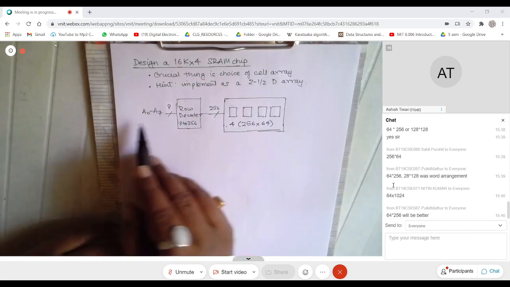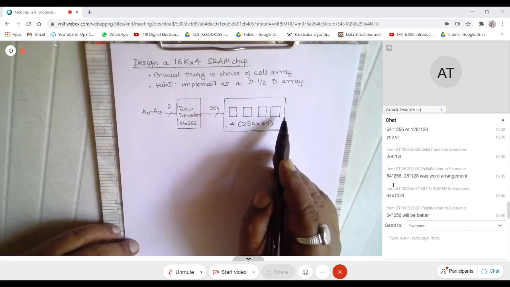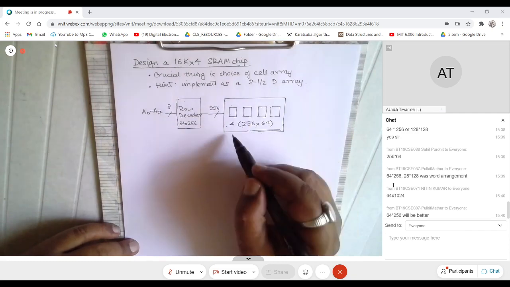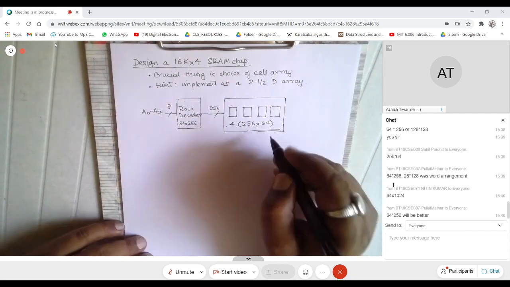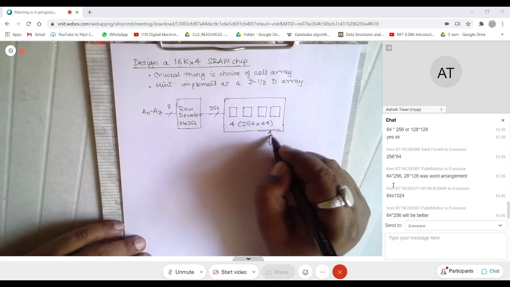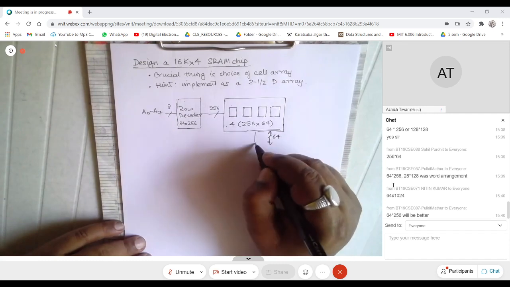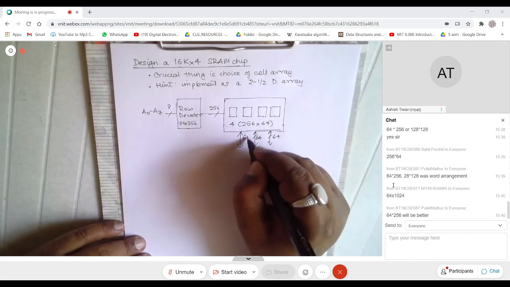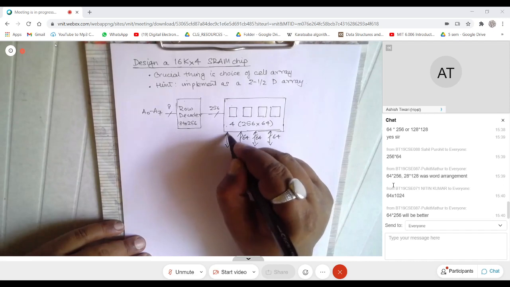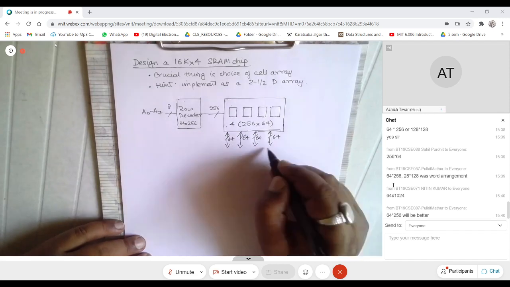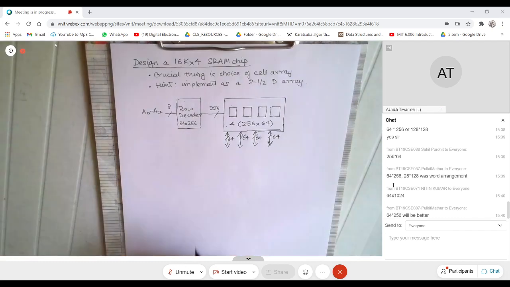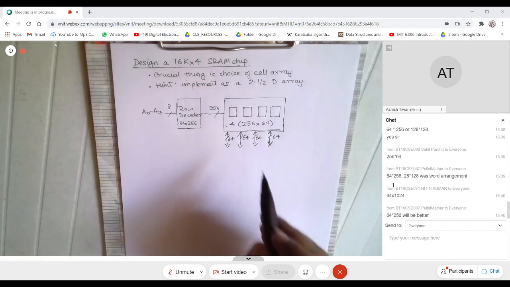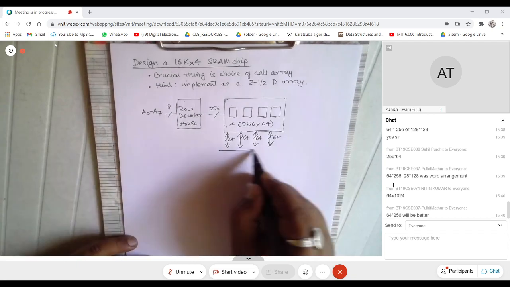Once you select a particular row, you have 64 lines coming out from each of the 4 sub arrays. So this is 64, this is 64, and one more. Your intention is to pick one from this, one from this, one from this, and one from this. So can somebody tell me what should I have here?